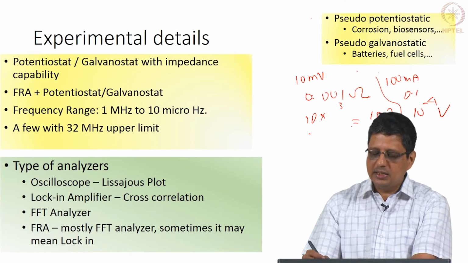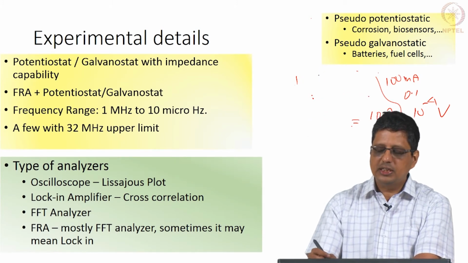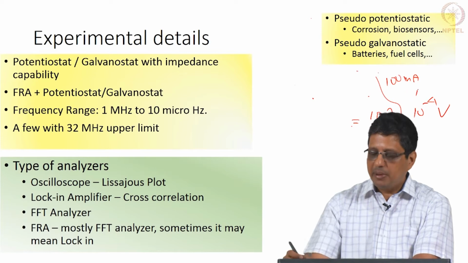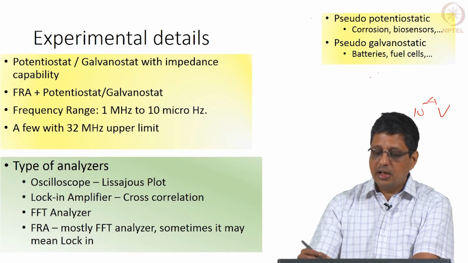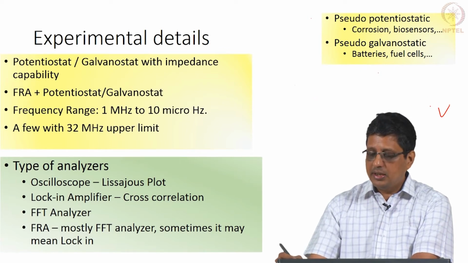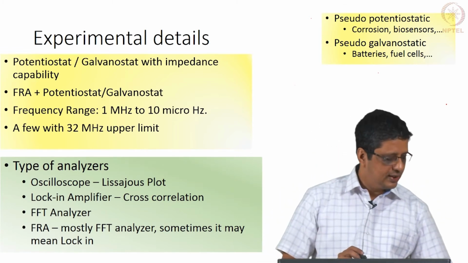Those practical reasons force us to use galvanostatic mode. It is not that in theory you cannot use potentiostatic or galvanostatic mode, there is no problem. In practice, because of the way the instrument works and because of the difficulties in achieving large current and measuring all this accurately, we use galvanostatic mode for batteries and fuel cells.